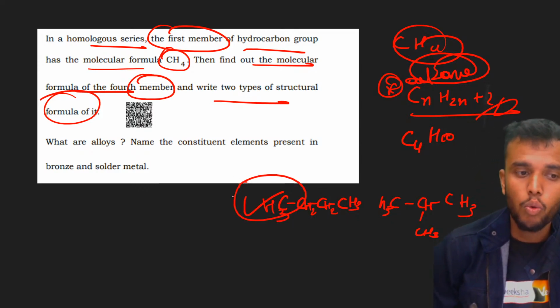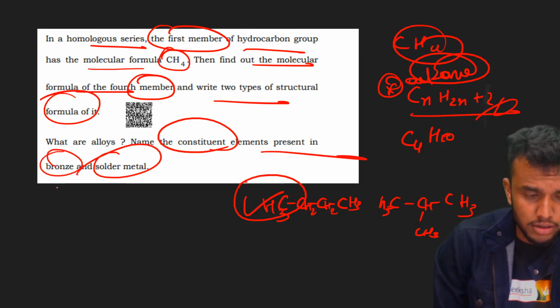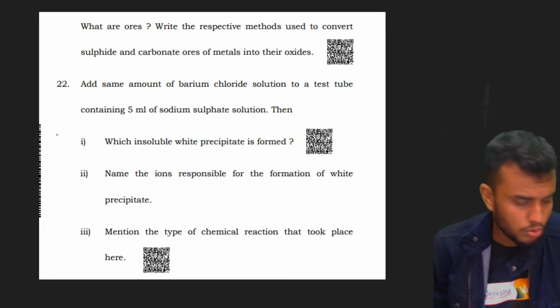Next, bacho, what are alloys? Name the constituent elements present in bronze and solder metal. It is a homework question. Alloys are already discussed. You write it in homework.